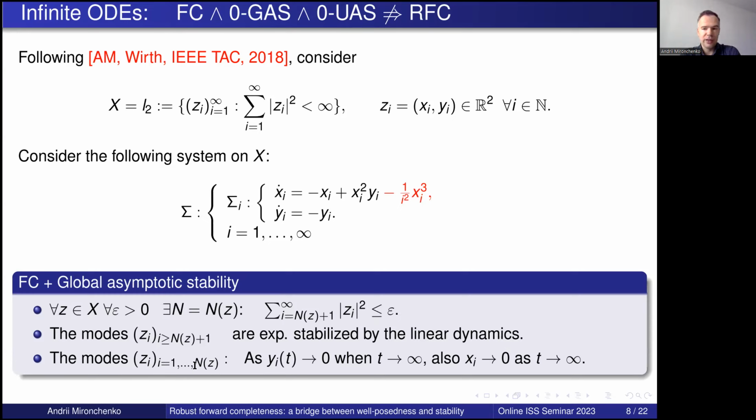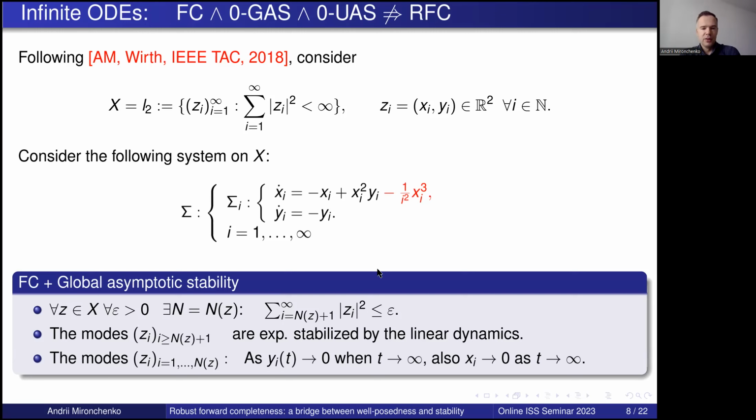But here we have already analyzed that each particular mode will decay to 0 when time goes to infinity, and since we have finitely many, we can find a uniform time so that all these modes tend to 0. Overall, this means that for any initial condition, the corresponding trajectory of the whole system is well-defined and tends to 0 when time goes to infinity. And so we have forward completeness and global asymptotic stability.